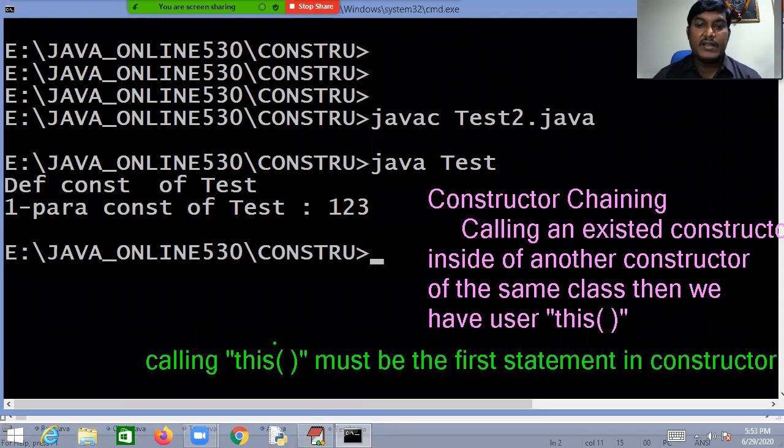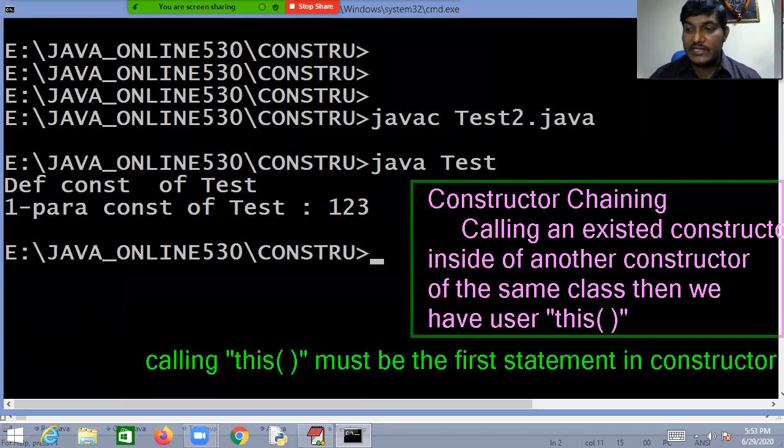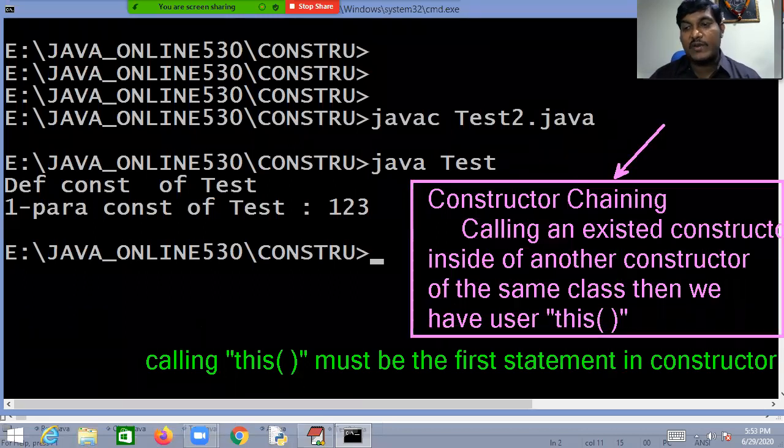What is constructor chaining? It is a process of calling an existing constructor from another constructor of the same class, possible by using this(). But now it says calling this() must be the first statement in the constructor.